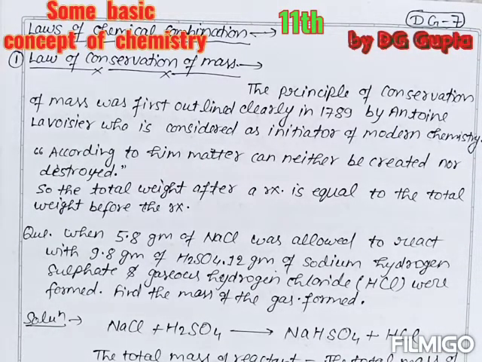Today we are going to continue our chapter, Some Basic Concepts of Chemistry, for class 11th. Today's topic is laws of chemical combination. That is the 7th lecture. In this 7th lecture, today we will study some laws, of which the first one is the law of